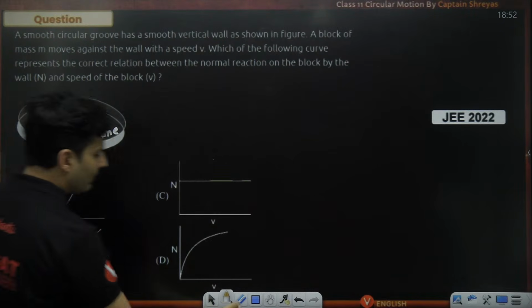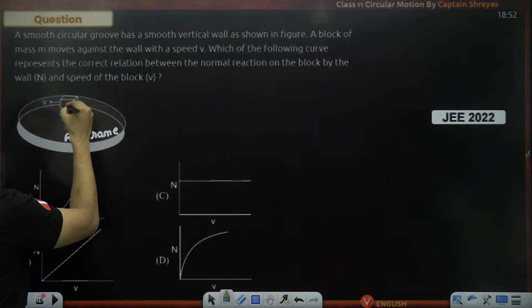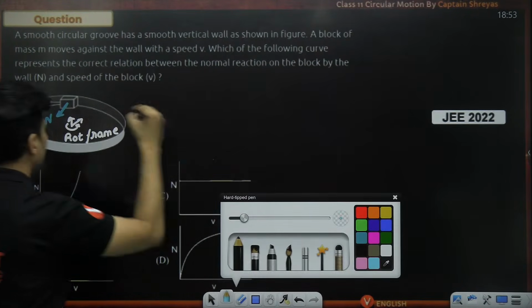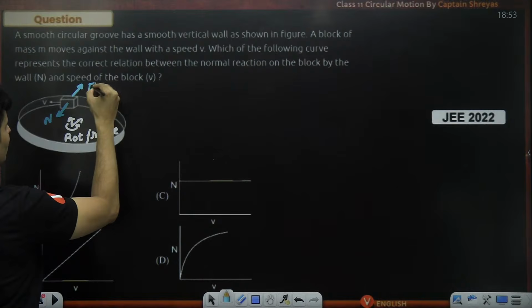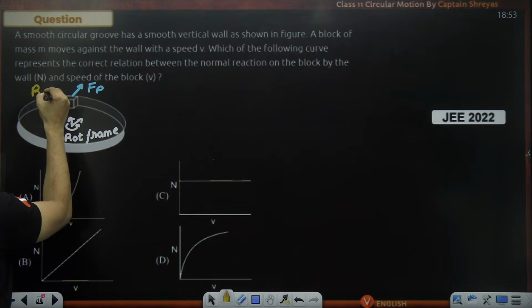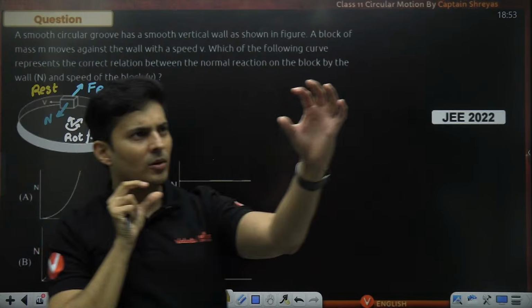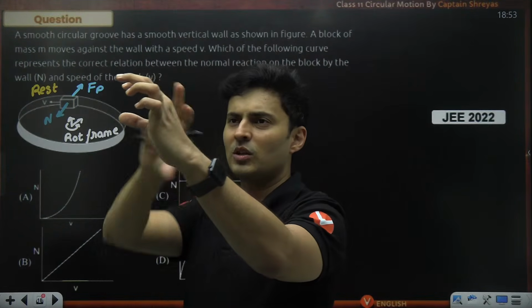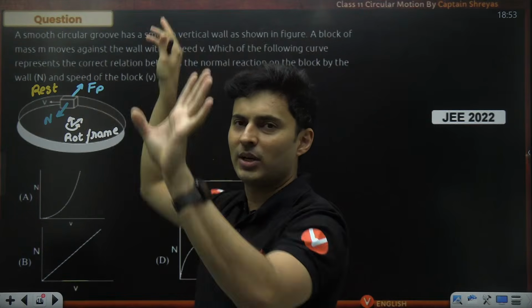In that rotating frame, I will see, okay, normal is anyway going to be there, but there will be an additional pseudo force. And this block will appear to me at rest because as I rotate, the block is just in front of me. So the block is in front and everything else is rotating.